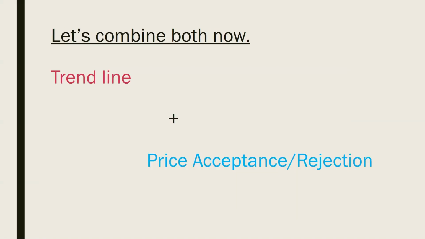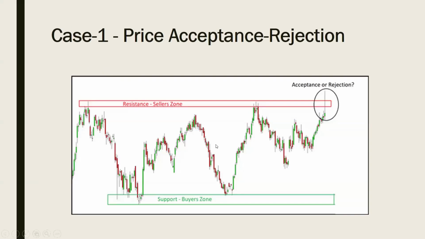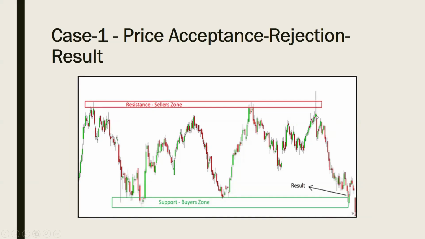Now for price action trading, we will combine both. First, the trend line. Number two, price acceptance or rejection. If you look at this first example, this price level acted as a resistance. Can you see this big selling wick? And this is a quick response, right? So this is not acceptance. This is price rejection. In this case, there is a higher probability of price going down because that is the rejected direction. Can you see the result? After showing the rejection, price fell down immediately and reached the support level. So this is one example of price acceptance and rejection.